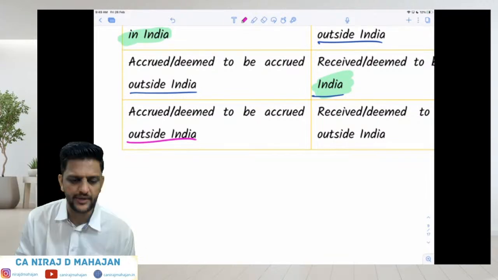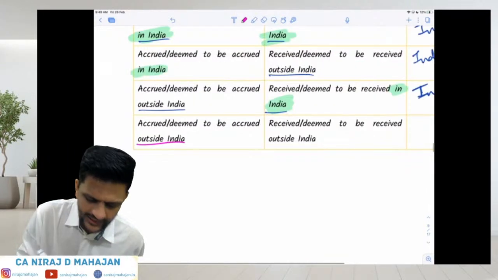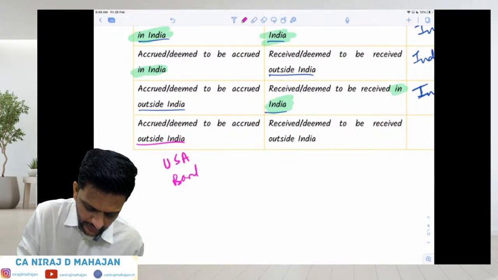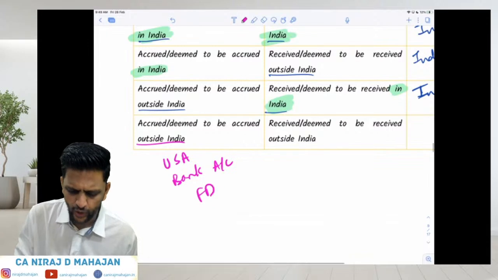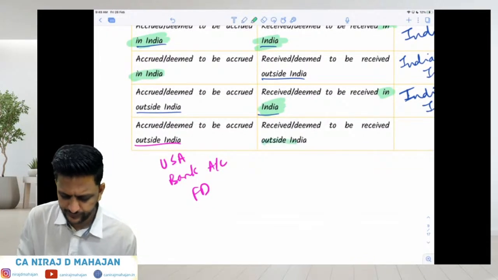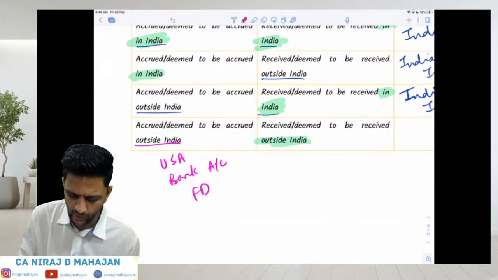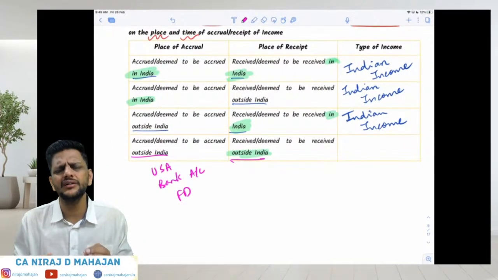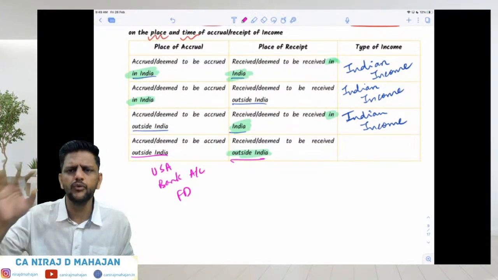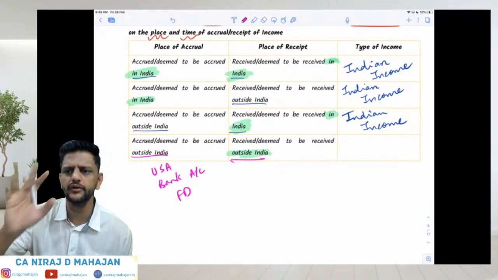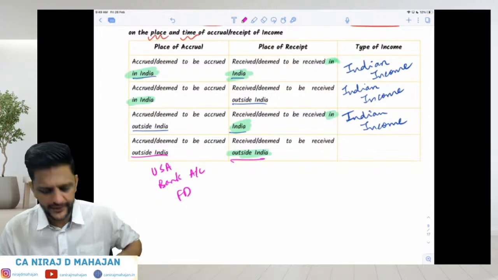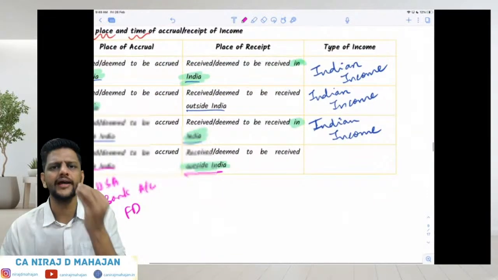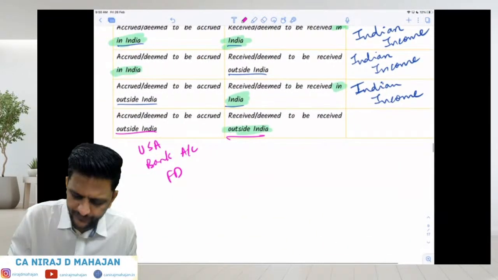And last but not the least, accrued or deemed to be accrued outside India, where the source of income itself is outside India. Again, let me give you an example. You do not write it down. Let us say a USA bank account FD, a fixed deposit, and obviously you have received it outside India only. Is there any kind of Indian connection over here? Not at all. Mr. Trump or Mr. Putin, whoever you can think of outside India, they are earning income outside India as well as receiving it outside India. There is no connection with India. This becomes foreign income.